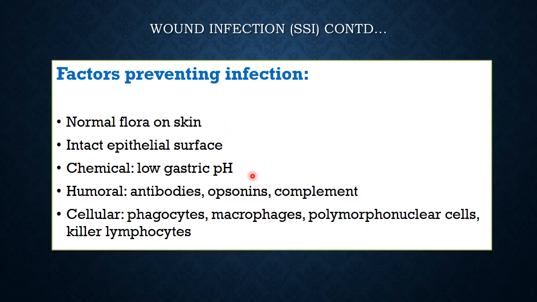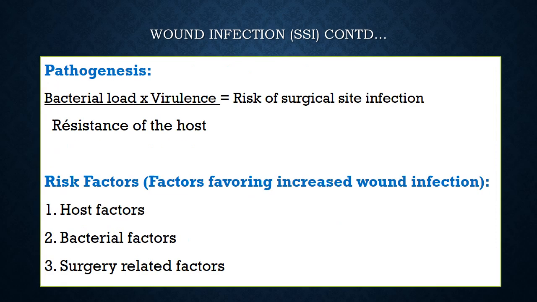Then low gastric pH, any ingested organisms are usually killed by the low gastric pH in the stomach. Then humoral antibodies, opsonins and complement form the next barrier against invading organisms or bacteremia. And cellular immunity in the form of phagocytes, macrophages, polymorphonuclear cells or killer T lymphocytes, etc. They form the cellular immunity against invading organisms. So these are host factors which fight the invading organism.